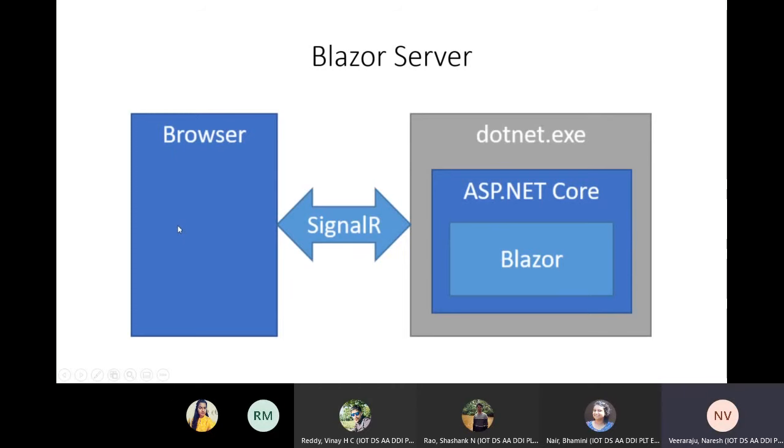Any events, suppose I click a button on this downloaded HTML page, whatever has to happen for that button click, that event is raised and it happens via this SignalR connection to the server. If some data has to be retrieved, that event will execute, the data is retrieved and returned back via this SignalR connection. They have created an abstraction, a wrapper over this SignalR connection specifically for Blazor, and that connection is called a circuit.